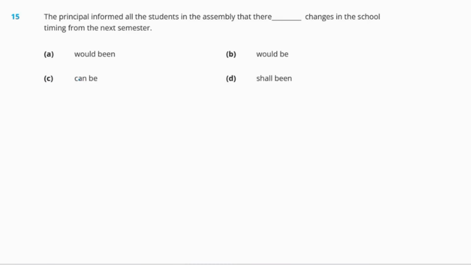Now, question 15. The principal informed all the students in the assembly that there dash changes in the school timing from the next semester. So the options are A, would be, B, would be, C, can be, and D, shall be. So the right answer will be option B, would be. Now, why will it be the right answer? Because the sentence is supposed to be in the future tense and this is a hypothetical situation. Therefore, we'll not say will be, we'll say would be.